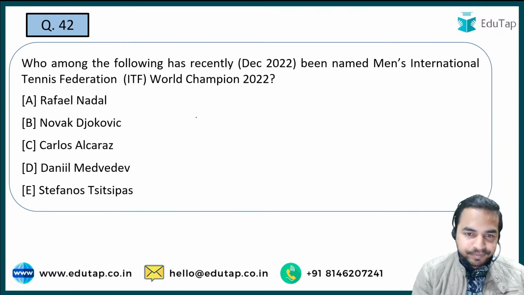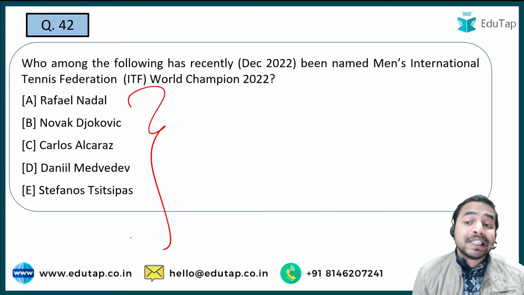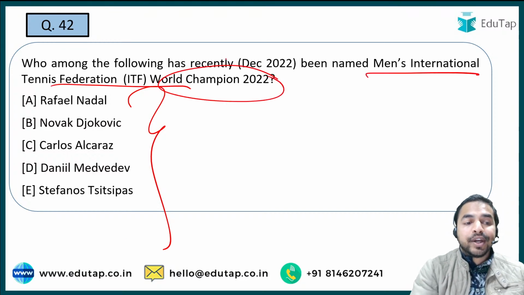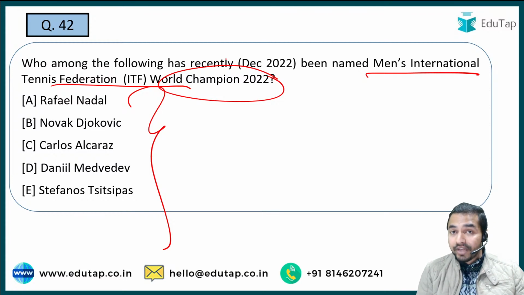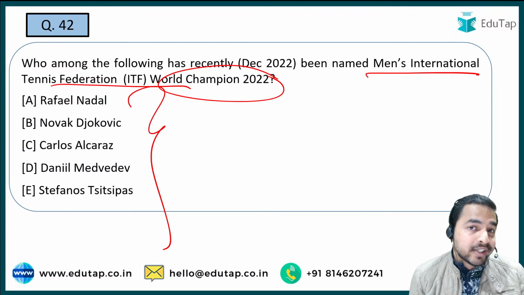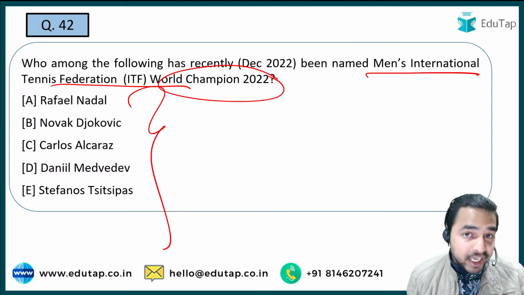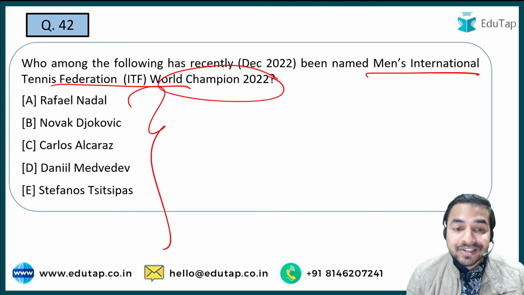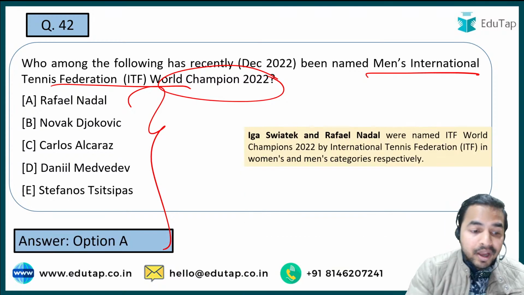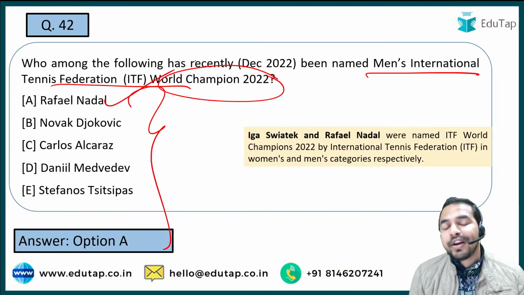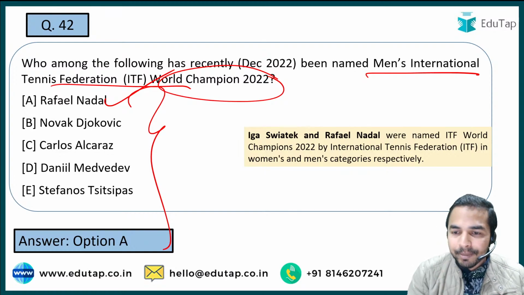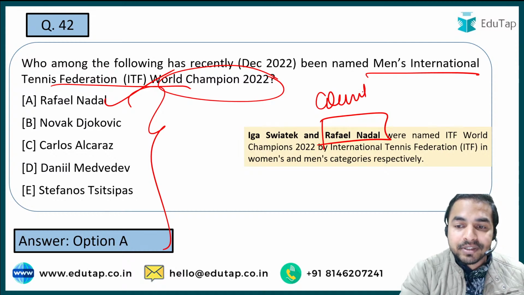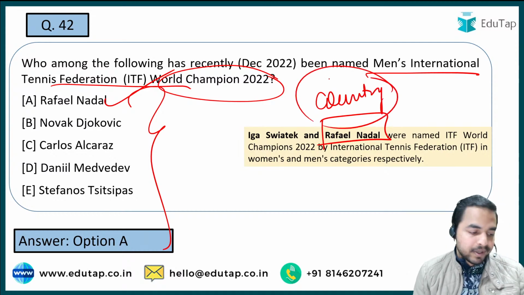Now the next question: which of the following players has been named men's International Tennis Federation World Champion 2022? तो यहाँ पर गाइज हम already women's का discuss कर चुके हैं. That was Polish player Iga Swiatek. And now you are required to tell me the person who has been named men's International Tennis Federation World Champion, and he is the legendary option A, Rafael Nadal. So Rafael Nadal is the right answer guys, and you are required to tell me the country from which he belongs to in the comment section. From which country he basically belongs to, quickly tell me in the comment section box.